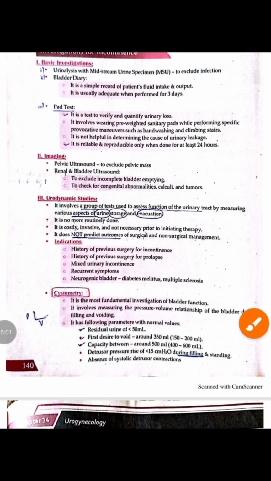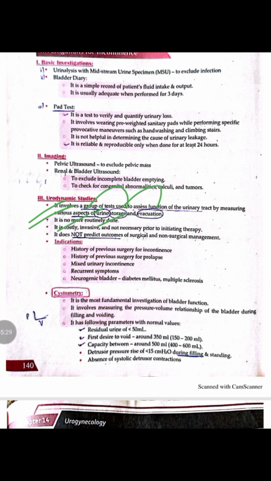Next is the urodynamic studies. Urodynamic studies involve a group of tests that are used to assess the function of the urinary tract. In urodynamic studies, we assess various aspects of the urinary system, like storage of the urine and the evacuation of the urine. These tests are not done routinely, because they are costly and invasive.